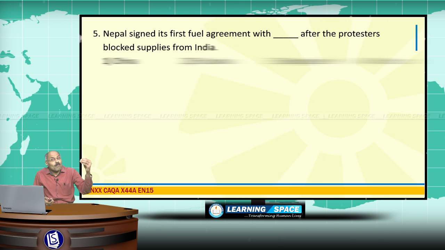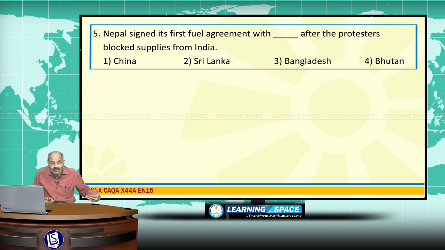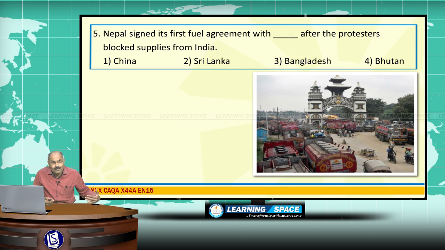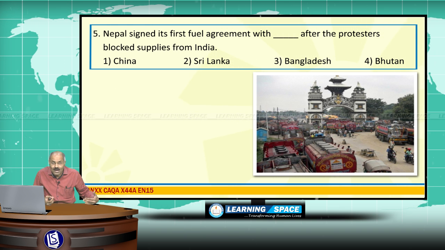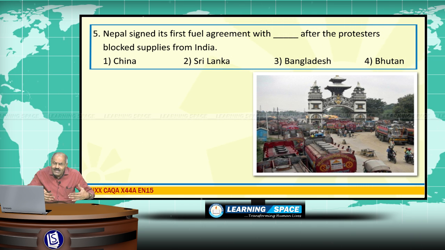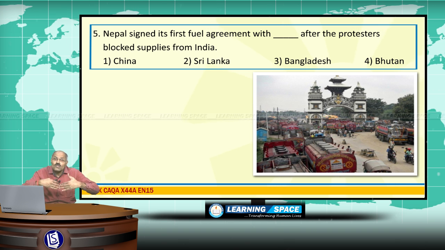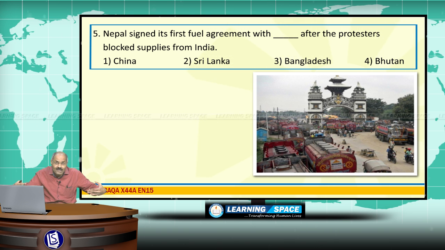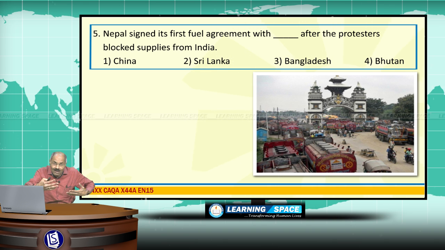Right, friends? Nepal signed its first fuel agreement with China, and this is an unfortunate event as far as India is concerned. So far, Nepal is dependent on India for all its fuel supplies. Fuel supplies go to Nepal through the checkpoints along the borders between Nepal and India.